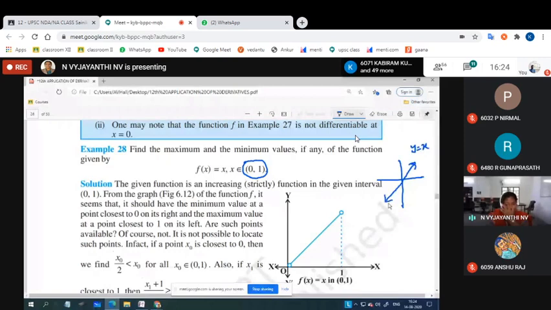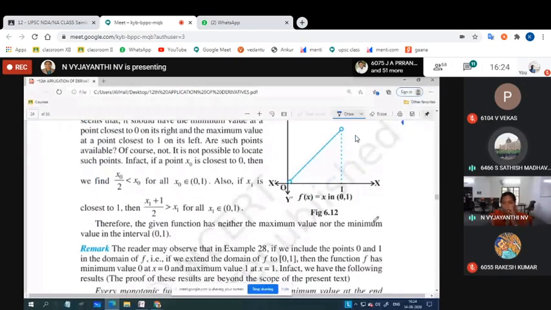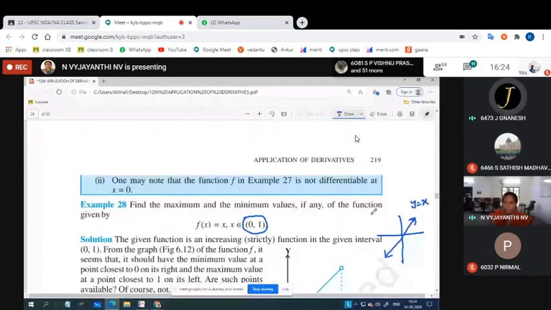What is its maximum and minimum value? No, ma'am. In its domain, that is the set of all real numbers, from minus infinity to infinity, we cannot find its maximum or minimum value.